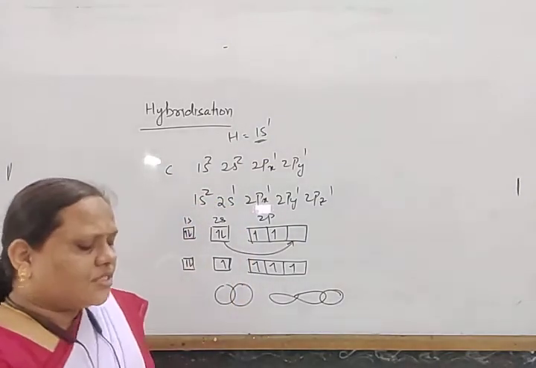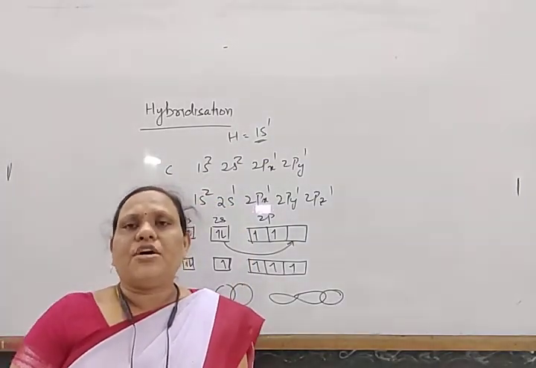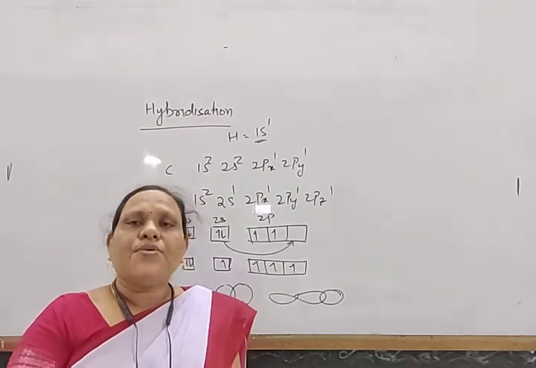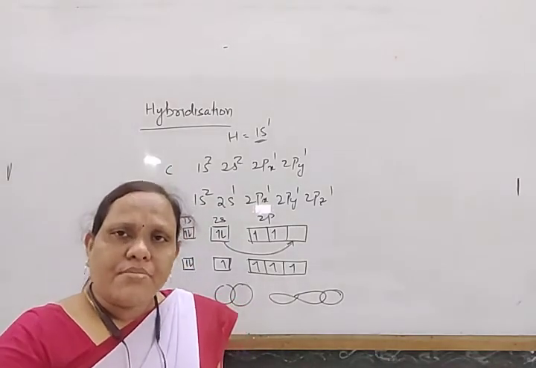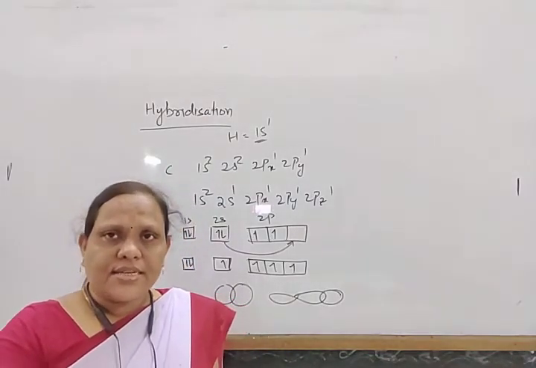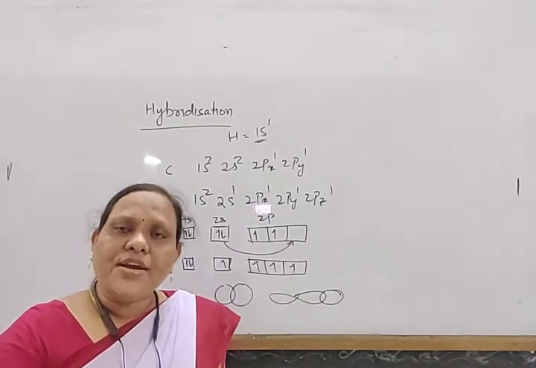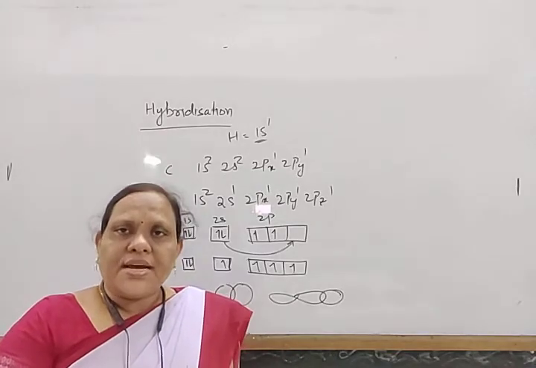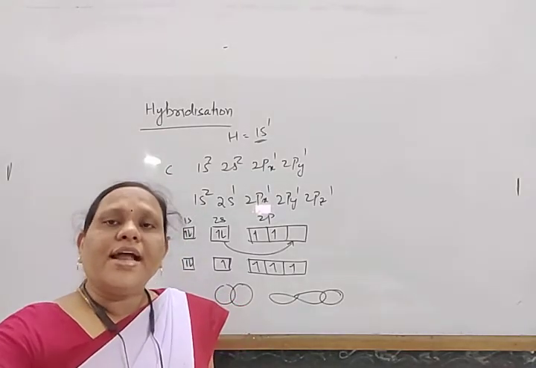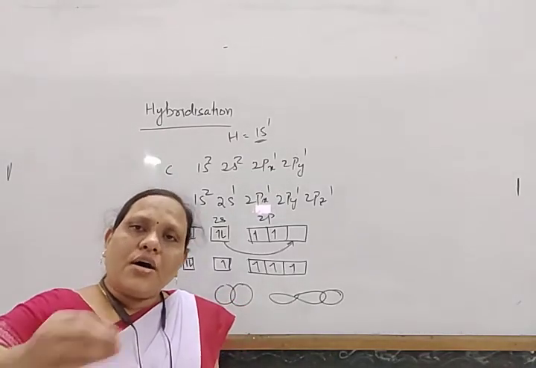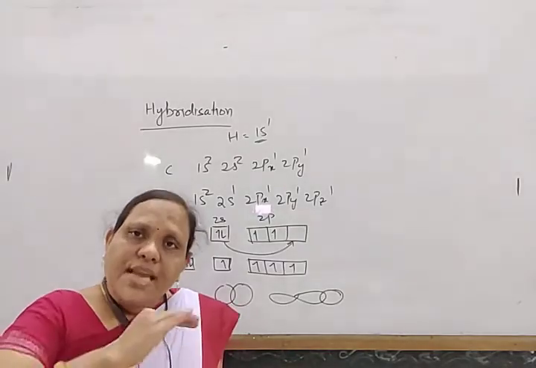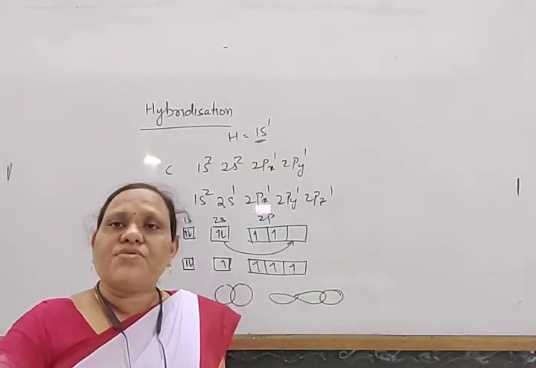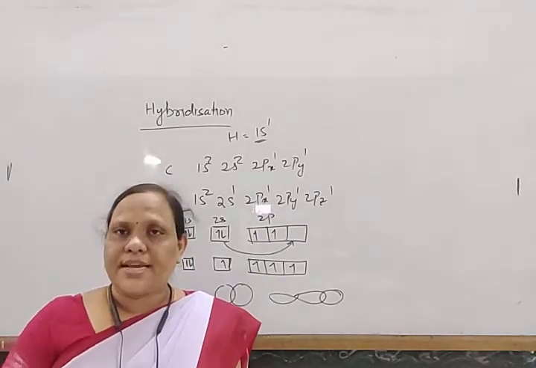Hybridization means the intermixing of orbitals which have nearly the same or nearly equivalent energy, giving rise to new orbitals which have equivalent energy and equivalent shape.